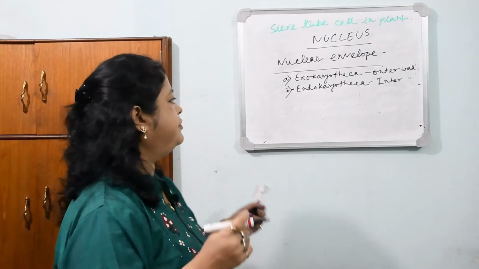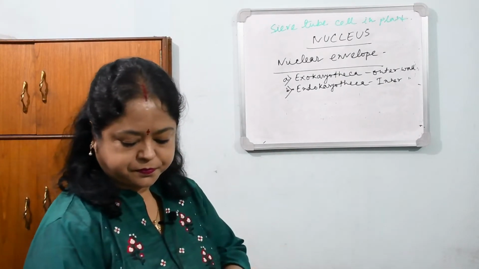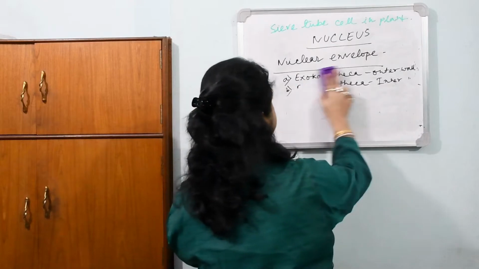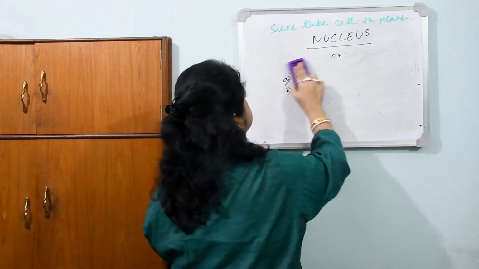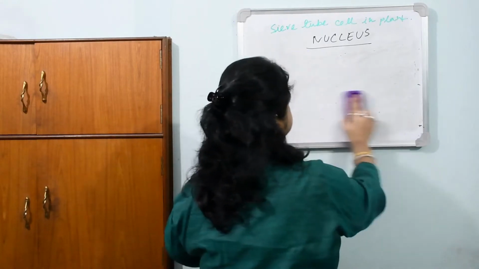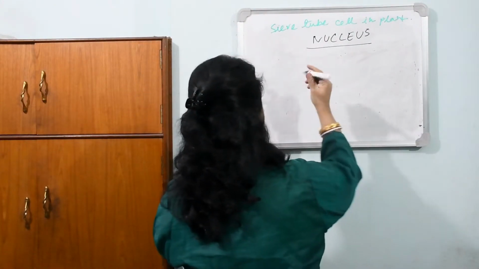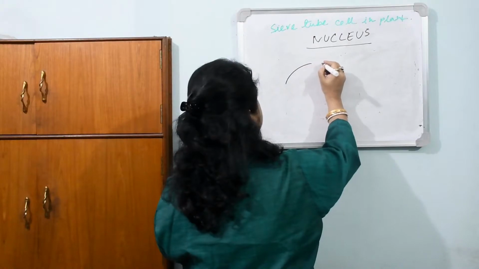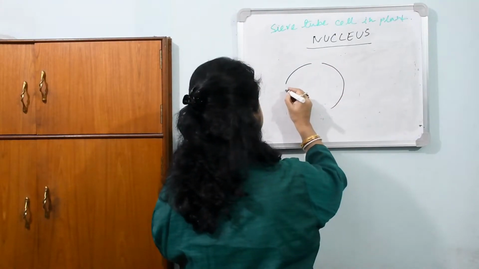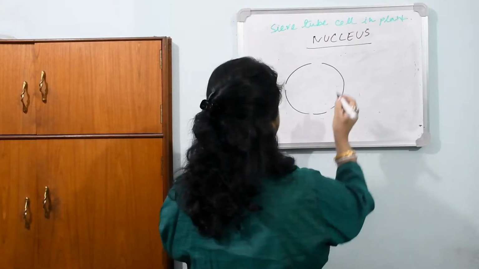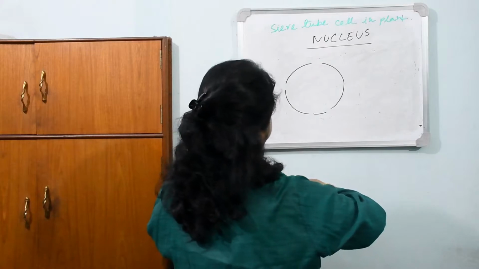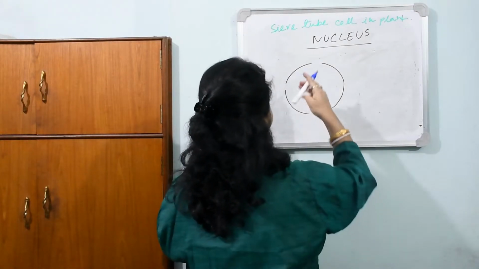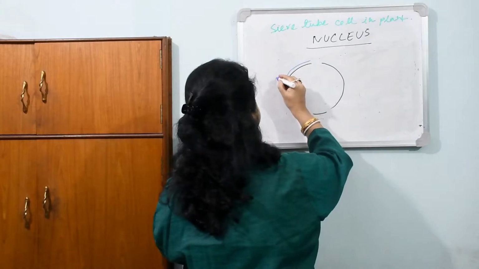Now I am giving a rough diagram of the nucleus here and then coming to the other topics also. It's a round structure, round to ovoid sometimes, mostly round. So like this, it has two membranes. The outer is known as exokaryotheca.